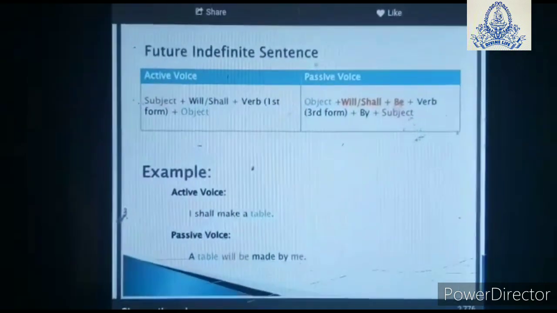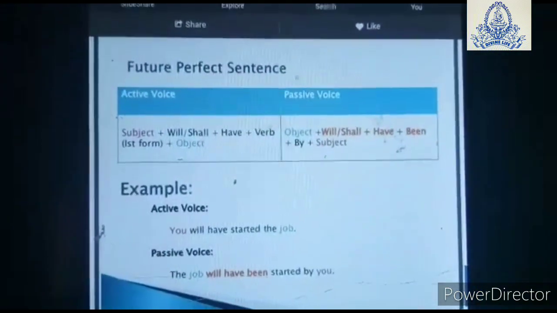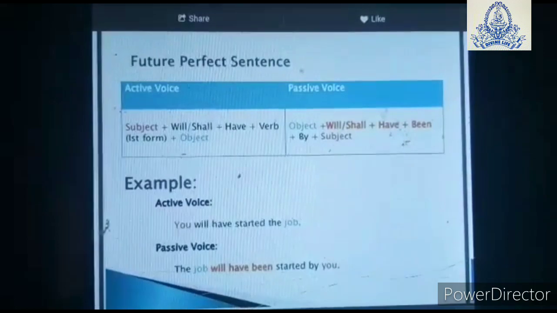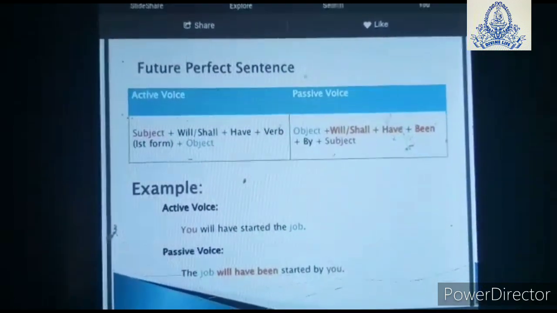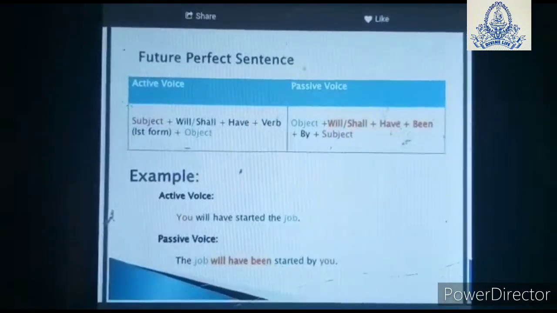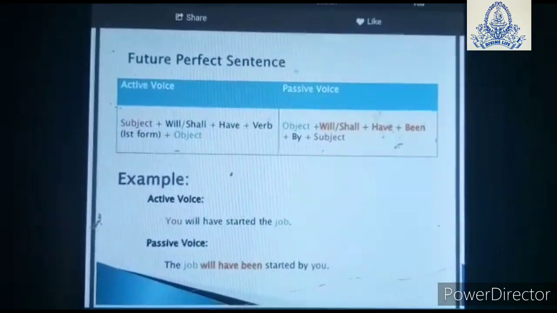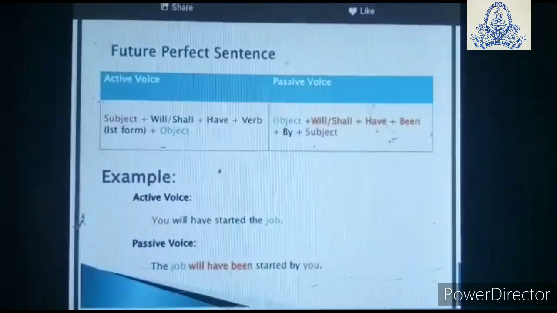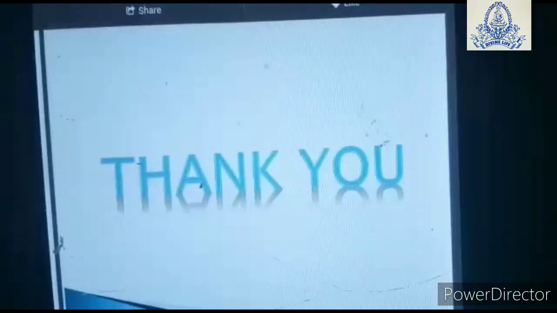You are going to write will be. Now future perfect, subject will, shall, have plus verb. What are you going to write? Have been. You will have started the job. The job will have been started by you. That is your passive voice.